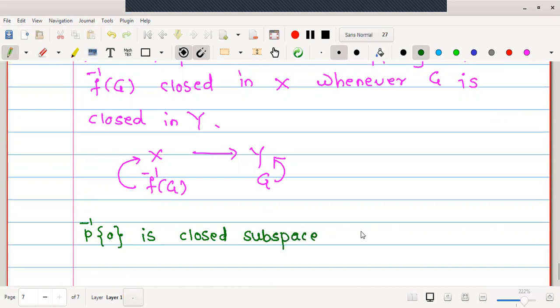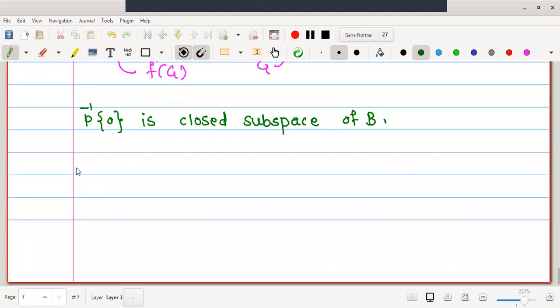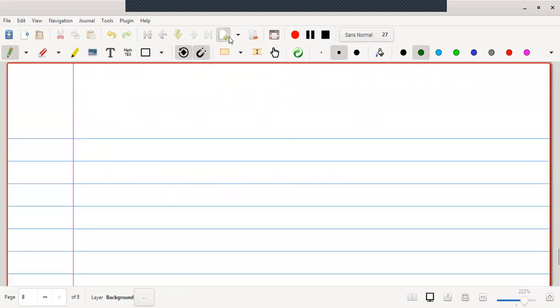P inverse of singleton 0 is a closed subspace of B. But what is P inverse of singleton 0? P inverse of singleton 0 is nothing but the null space. Therefore, N is a closed subspace of B.